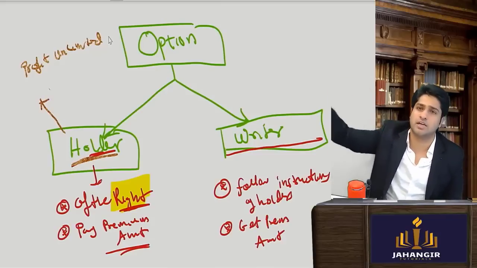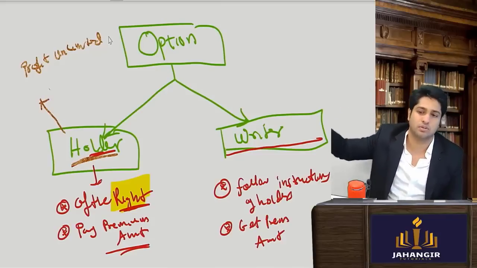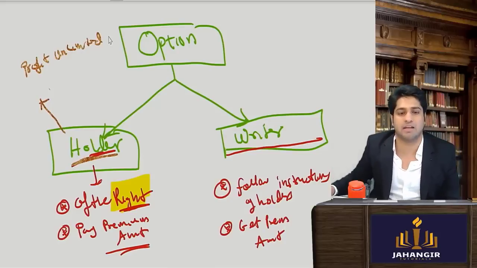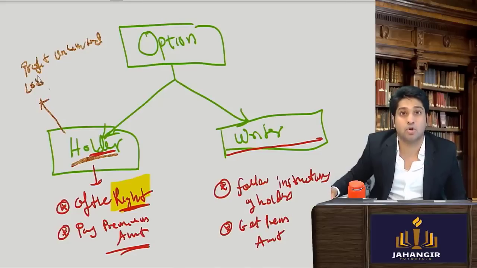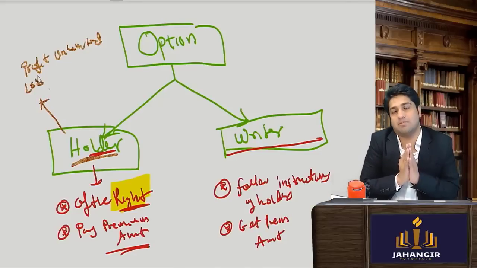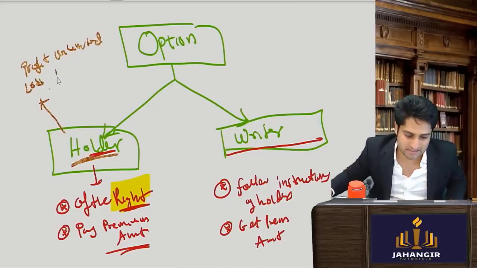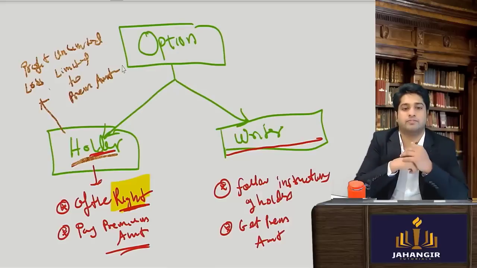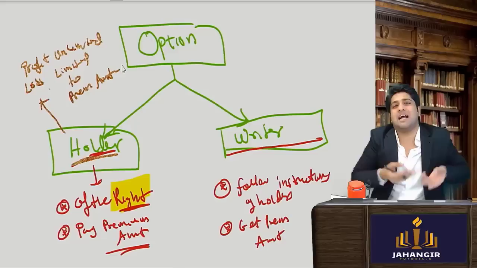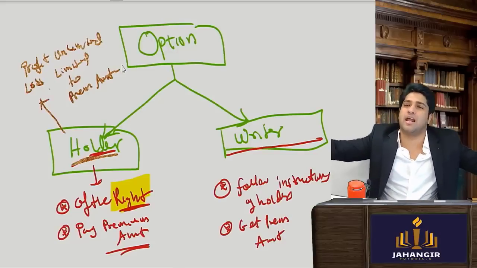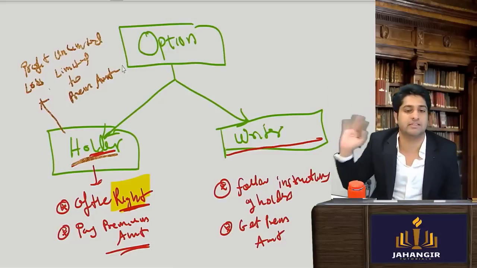Give me the money, 30,000, 50,000. Give it, the market turned in my favor. But if there is a loss, then I will say, is my loss unlimited? No. Loss is limited to the premium amount. Is this clear? Because if it goes against me, I'll say I will not do the contract, nothing to do, keep the premium amount. Is this clear?